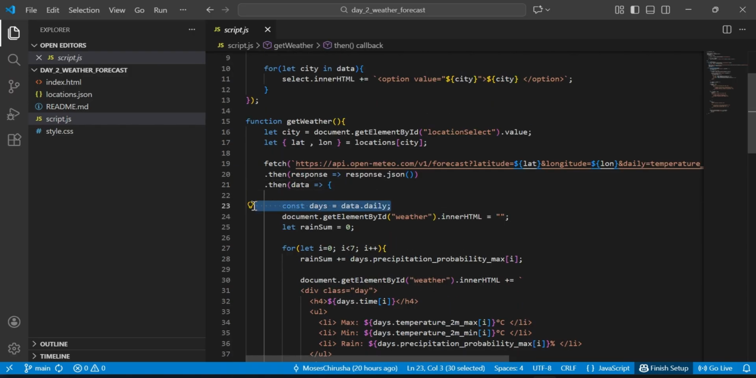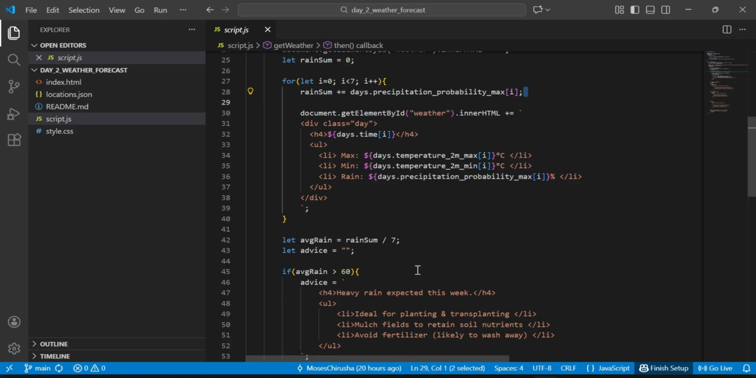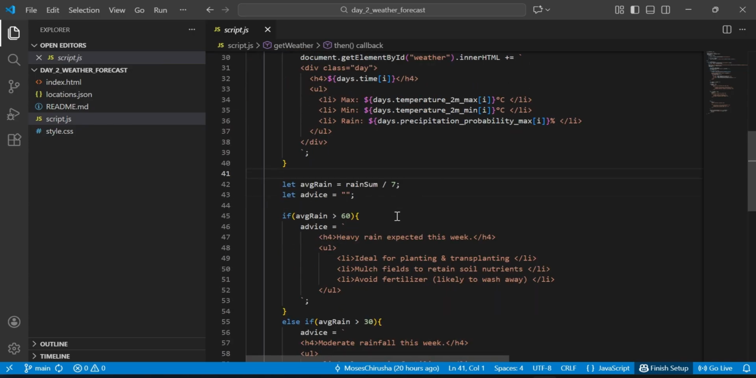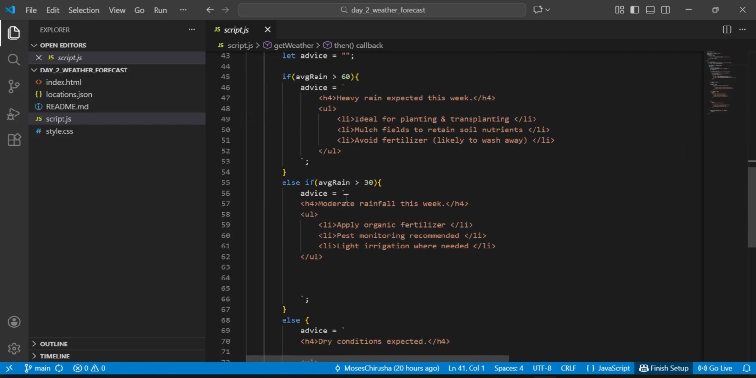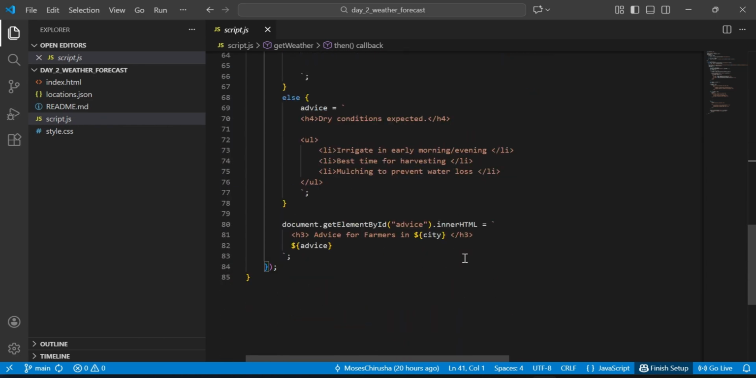So we store the days here. And then we calculate the rain sum, which is by default 0. And then here, we calculate the rain sum and also display the actual weather forecast. And then we calculate the average here. So we take the rain and divide by 7. And if the average rain is more than 60%, we have heavy rain expected and advice. If it is more than 30%, we have moderate rain, and otherwise dry conditions are expected. And then after that, we display everything in there.